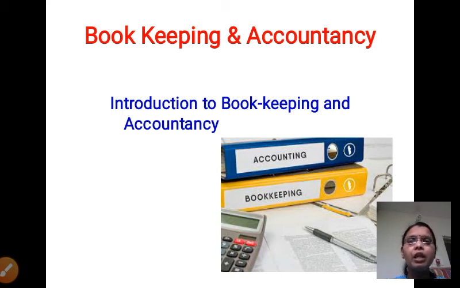Next, the basic concepts of accountancy, the difference between bookkeeping and accountancy, as well as accounting standards. As well as accounting standards we learn in this chapter.